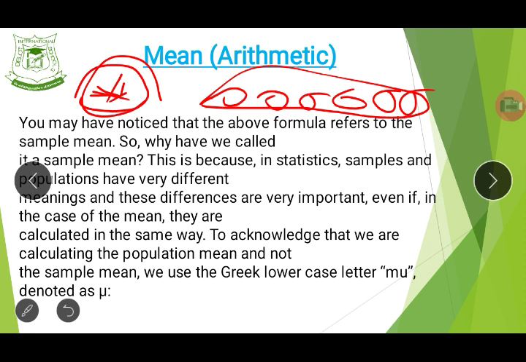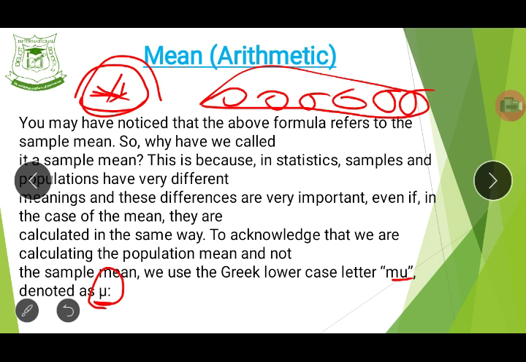So to acknowledge that we are calculating the population mean and not the sample mean, we use the Greek lowercase mu. Now it's pronounced as mu, denoted as this sign that you can see here. How many of you remember when we were dealing with angles, when we were solving questions in angles? One of those angles was indicated as this one.